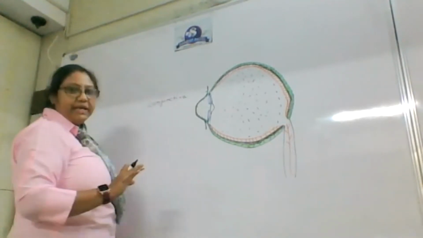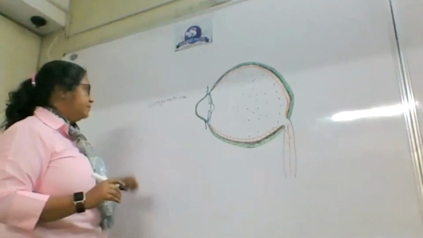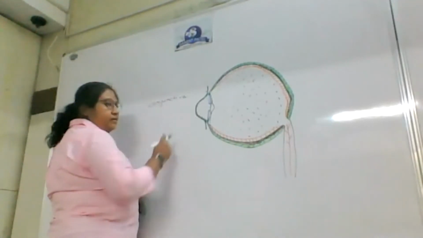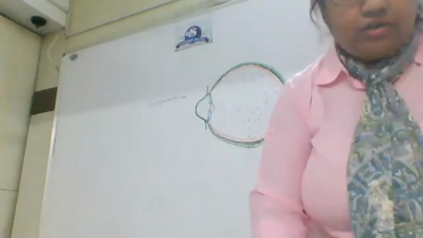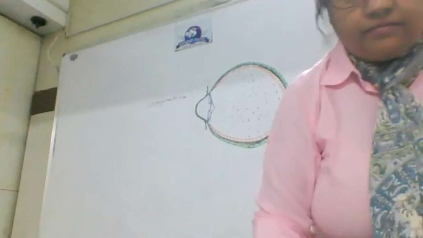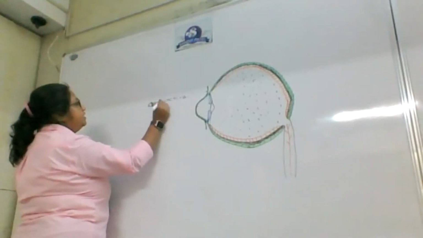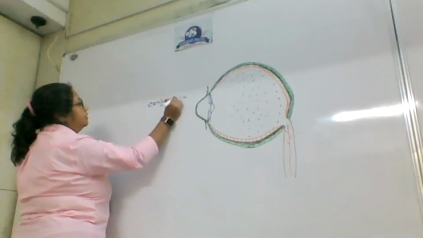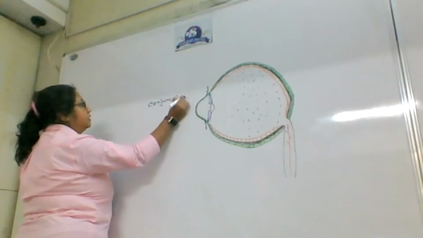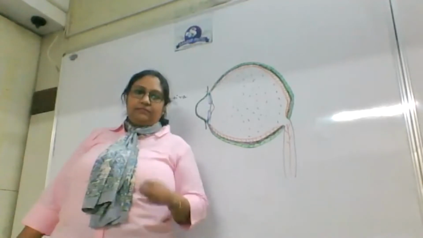Is the labeling visible to all of you, beta? Ma'am, it's not clear. I will use a different color. I guess now it is clear. Is it clear, Saloni? Yes, ma'am, now it's clear.